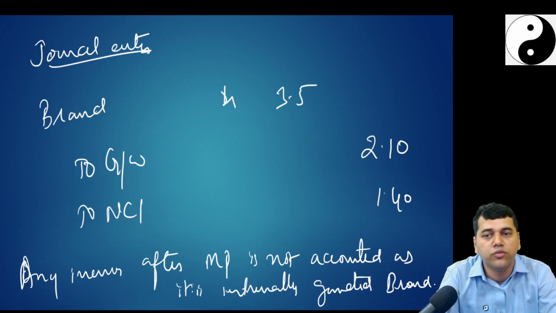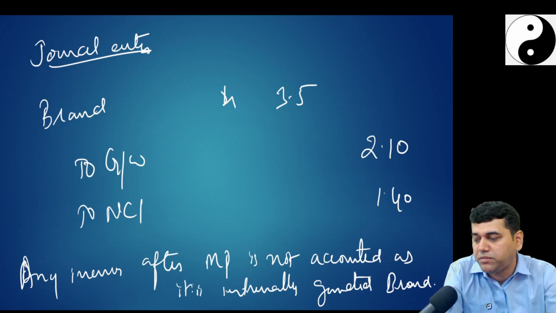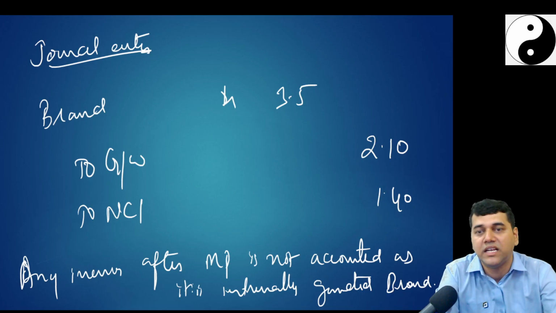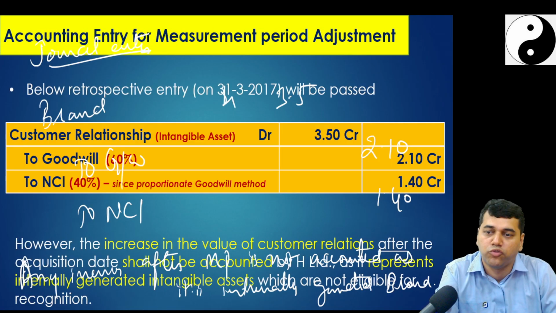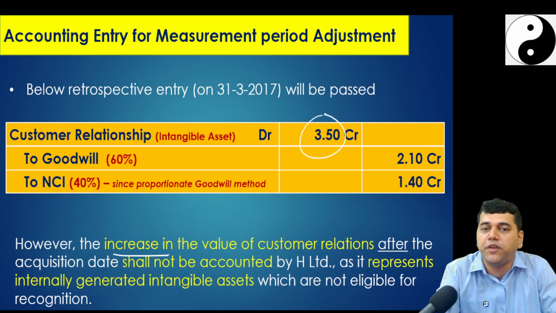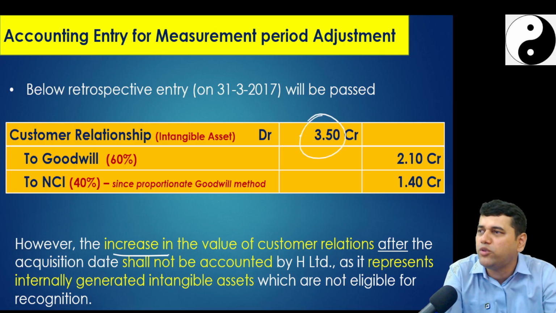Any increase happening after the measurement period will not be accounted as it is considered as internally generated goodwill. So much theory is also there. Any increase, because again from 3.5 it became something like 4, you ignore it.